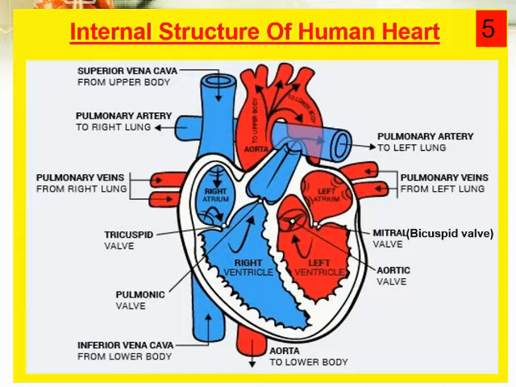Semilunar valves are two in number. Semilunar means semi is half, lunar is moon, meaning the shape of these valves is like a half moon. That's why they are called semilunar valves, and they are two in number. They are present on the right hand side as well as the left hand side.